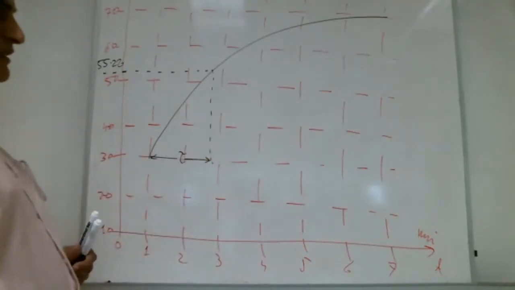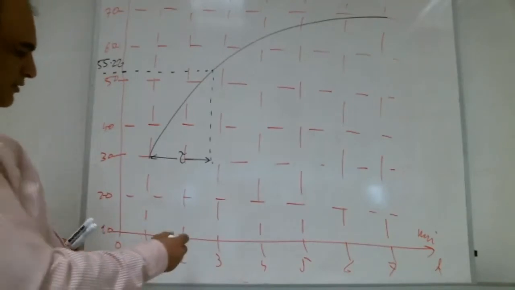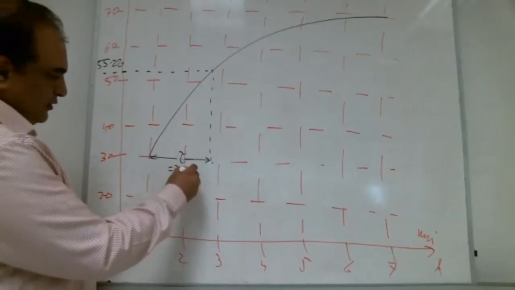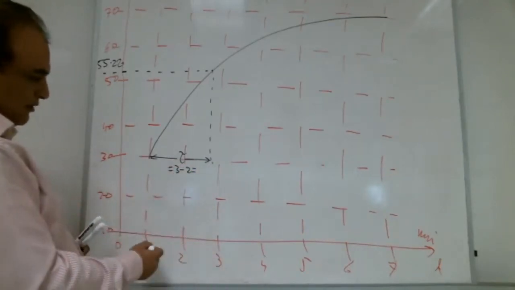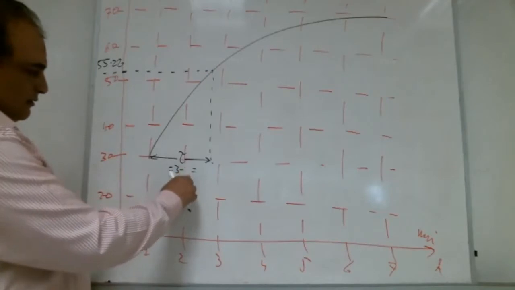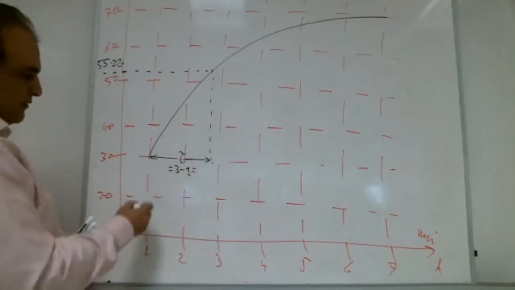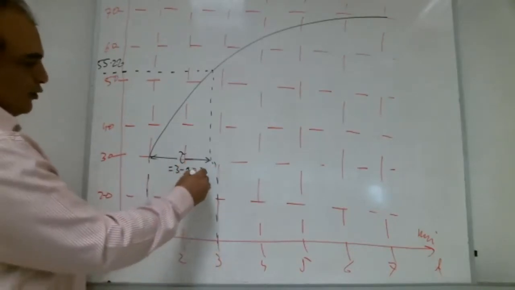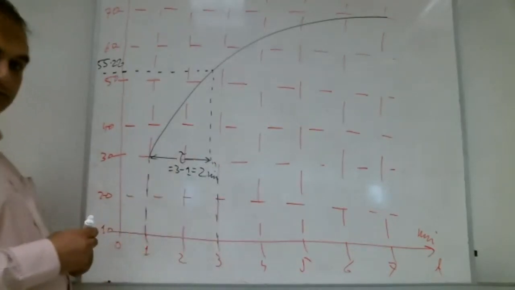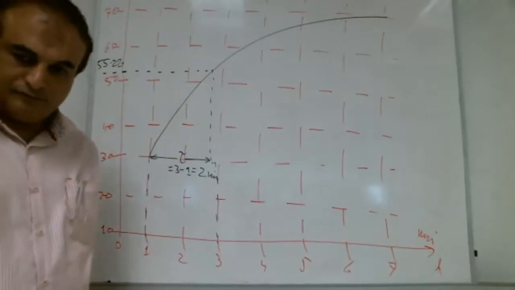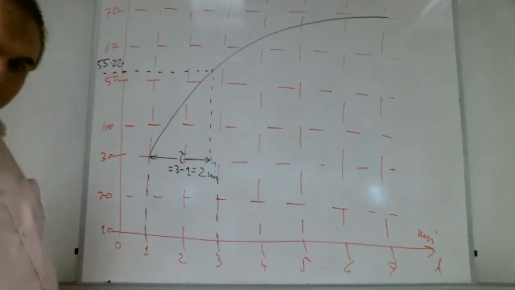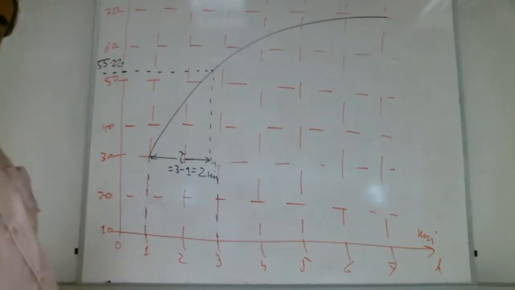How much is the time constant? 3 minus 1, this is here, this is here. So 3 minus 1, 2 minutes.